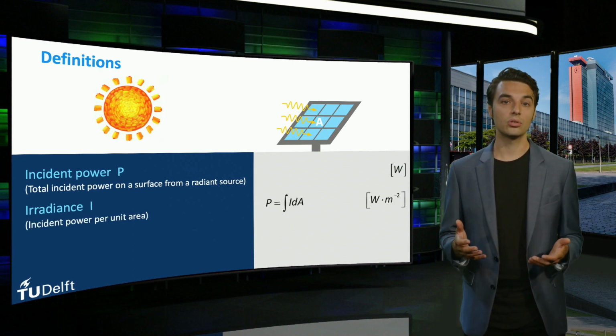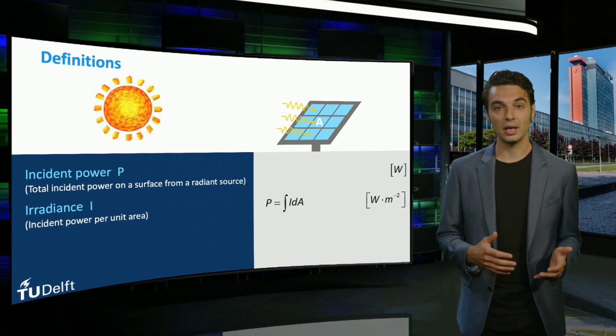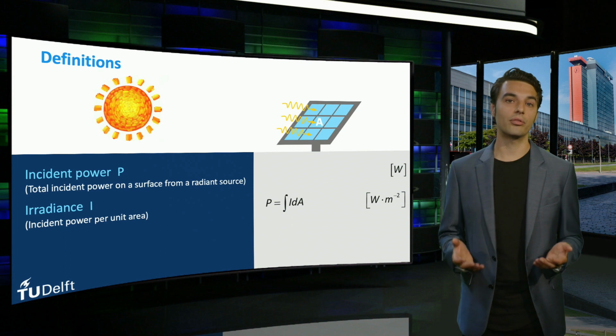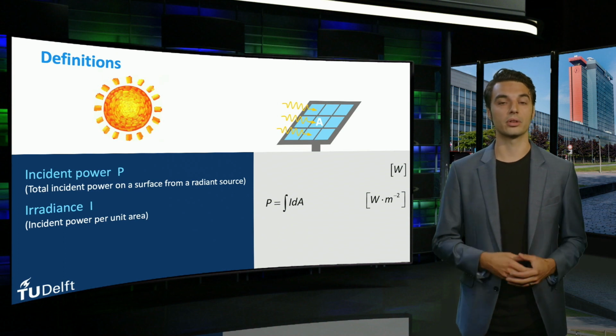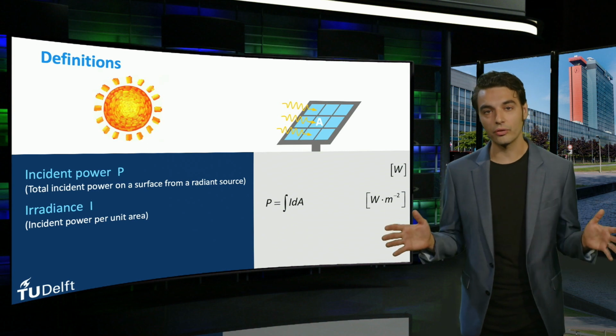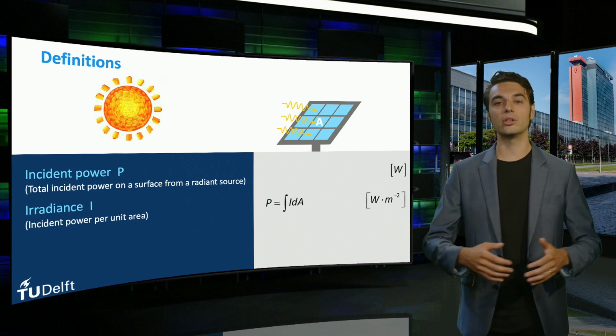The irradiance, or incident power density, is the total incident power per unit area. It is therefore measured in watt per square meter. By integrating the irradiance over the entire surface area, we obtain the total incident power.